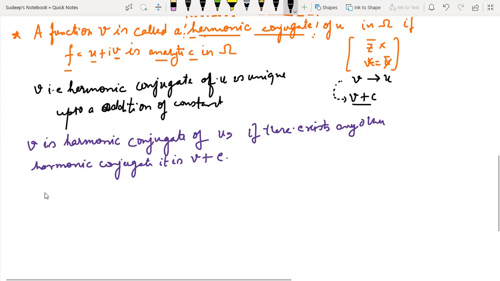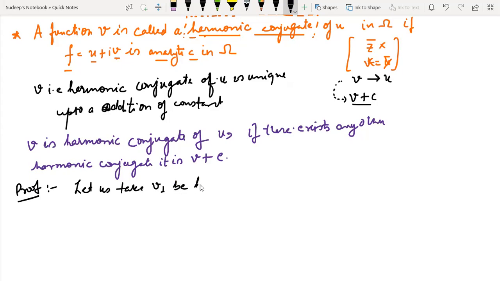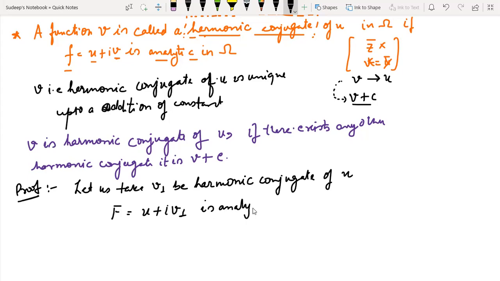I don't know why these pens keep on changing. Okay, so proof. How to go about it? See, let us take v1 to be harmonic conjugate of u. Now, if my v1 is a harmonic conjugate, then it implies what? It implies that f is equal to u plus iota v1 is analytic on some domain, let's say omega.